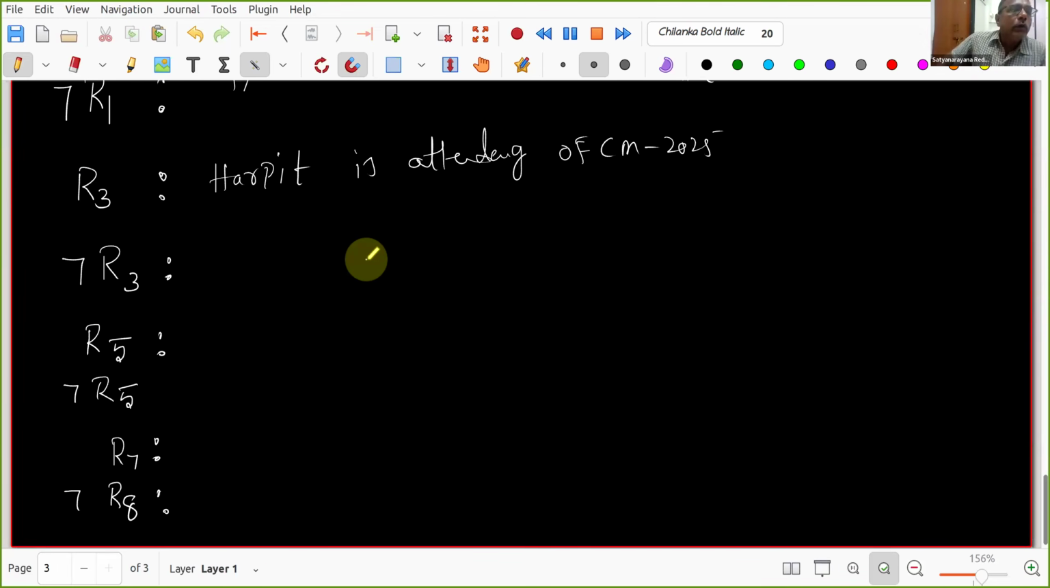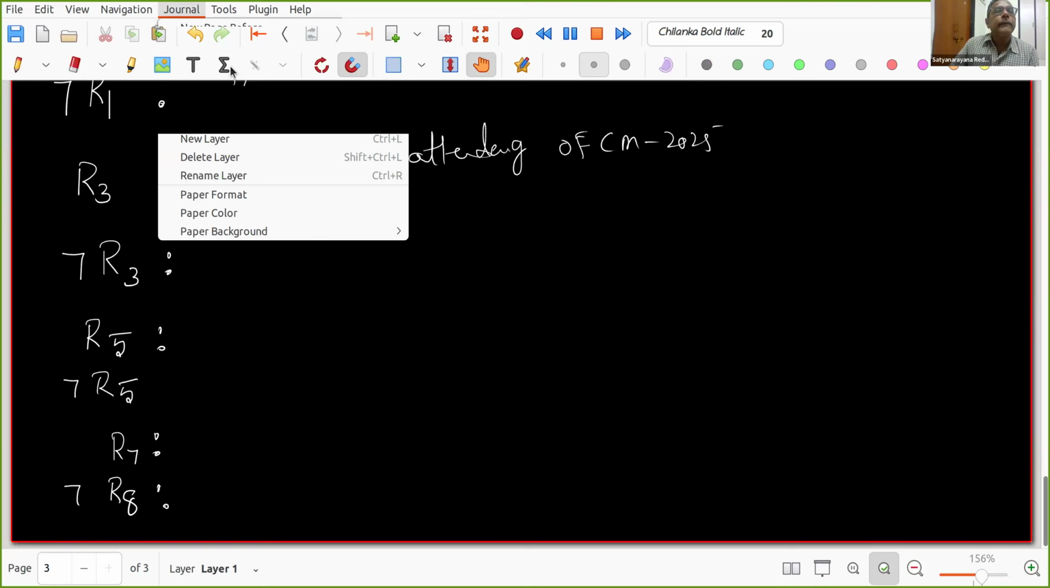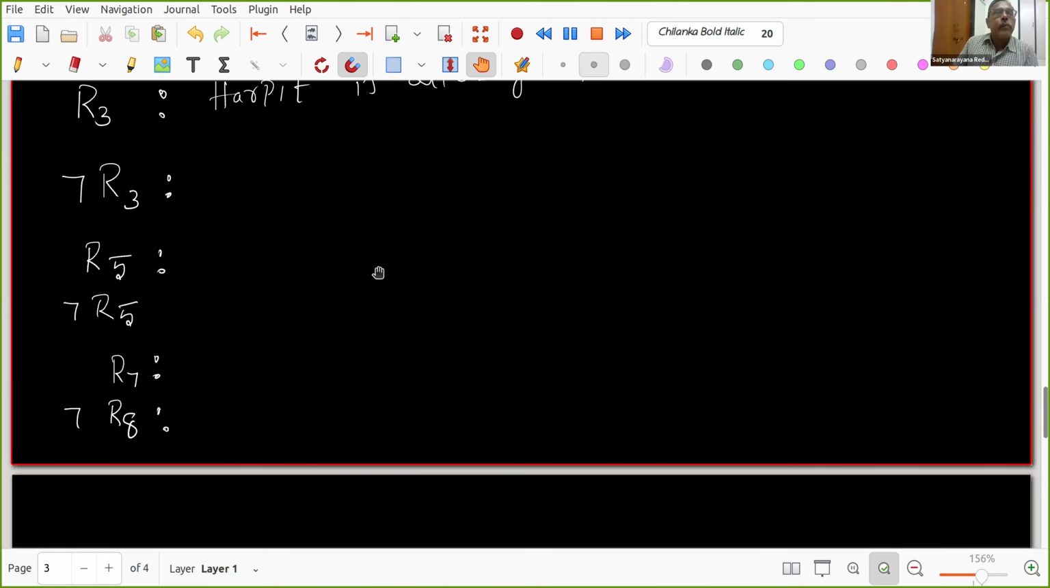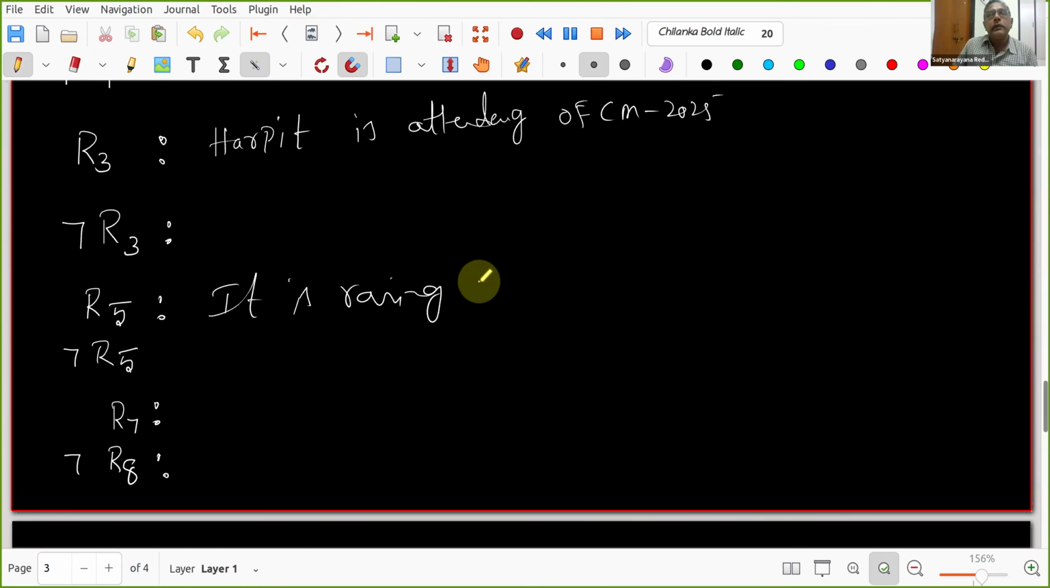Room number 4. Gurmeet, can you unmute please? Harpreet is not attending OFCM 2025. Very good. Room number 5. Yashika, please go on. It is raining outside. Good, nice. See, you have a lot of creativity.